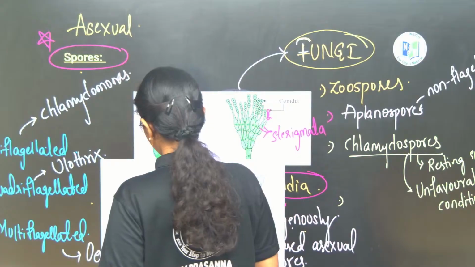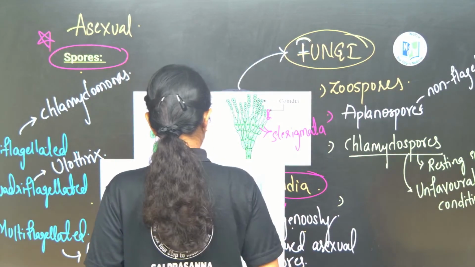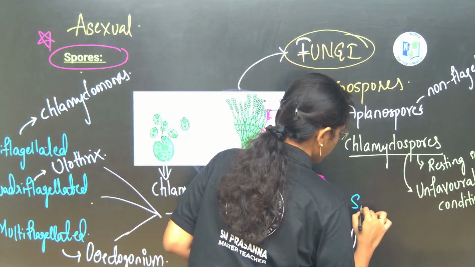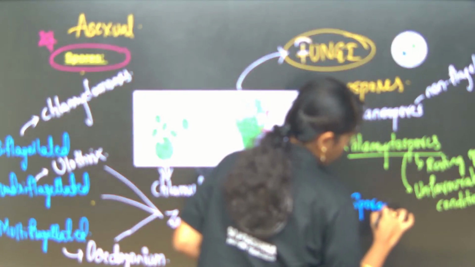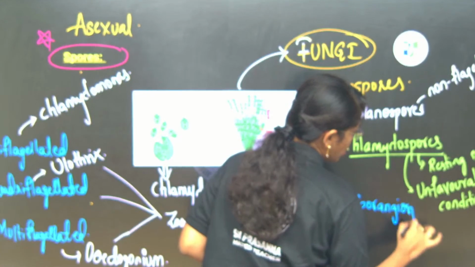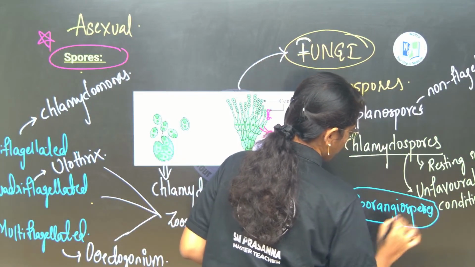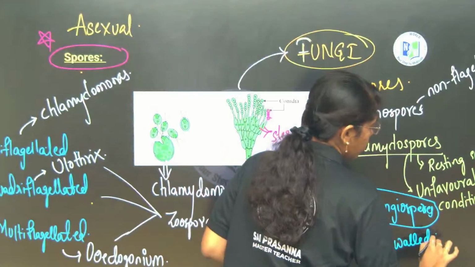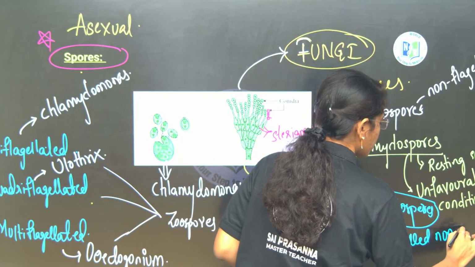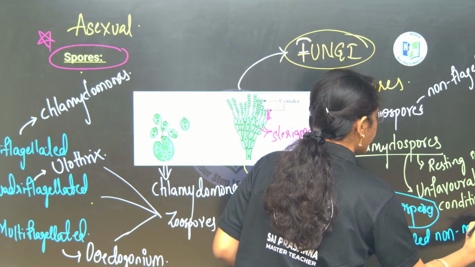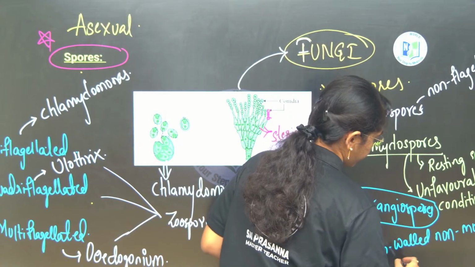Next is sporangiospores. Sporangiospores are thin walled non-motile spores which are produced endogenously from the fungal body.